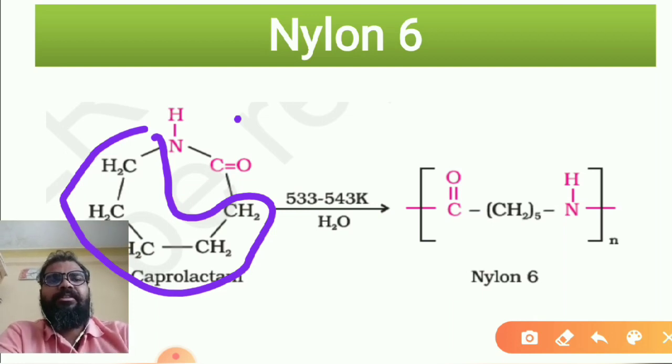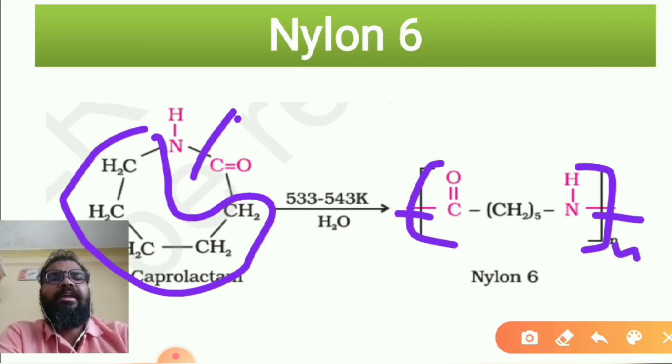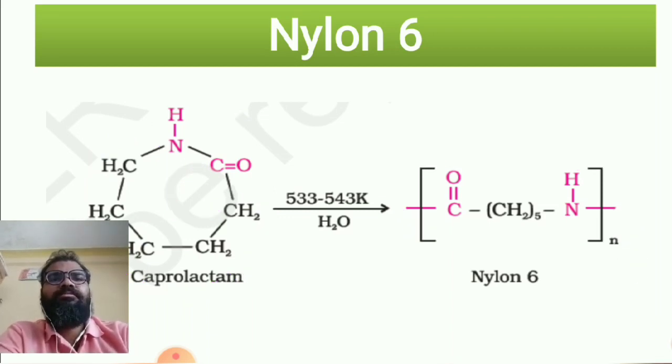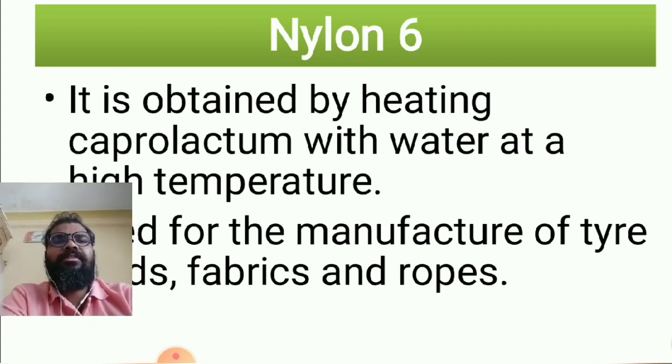The breakdown will be there from here, and both will be disconnected. Half will be here, half will be here, and then it would be in the n times. So where it is used: tire cords, fabrics, and ropes. So this is what the nylon 6.